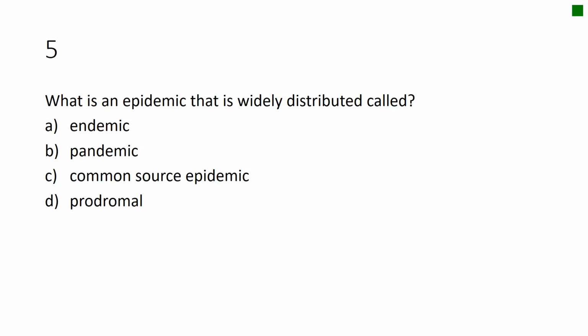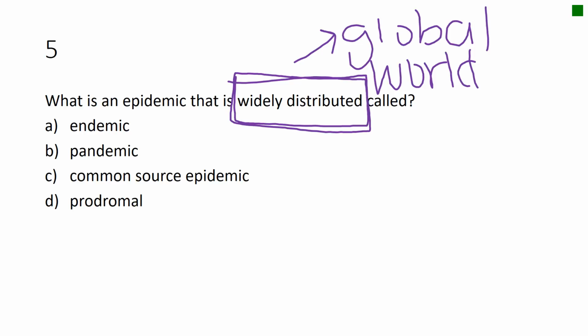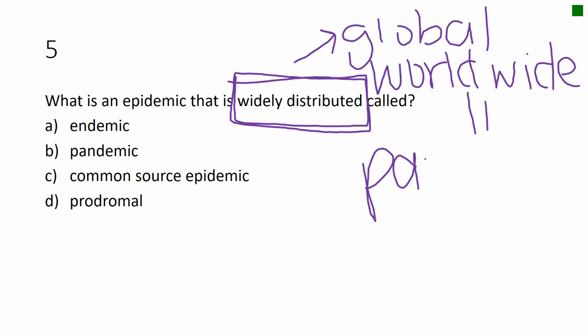Number 5, what is an epidemic that is widely distributed called? Your key word in this problem is widely distributed. Folks, when you see widely distributed, global, or worldwide, you should automatically think pandemic. So as we look at our answer choices, we've got A, endemic.